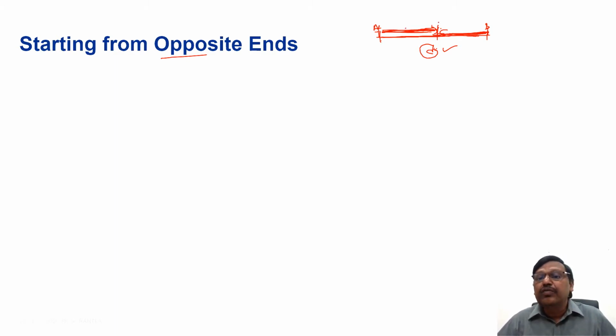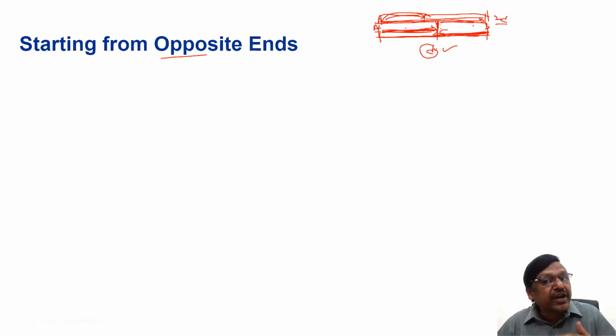But if they continue to travel non-stop, what happens? A will come here, B will come here, and they reach the destinations. Again they will reverse, return, and meet. So from the first meeting to the next meeting, what happened? When they reach the destinations, this is D. When they return and come up to here, it is another D, which means they travel an extra 2D.